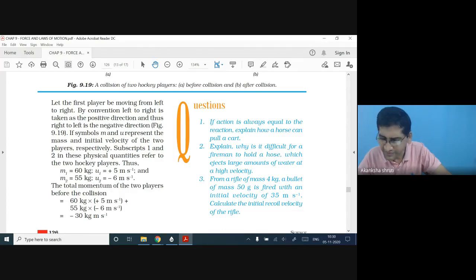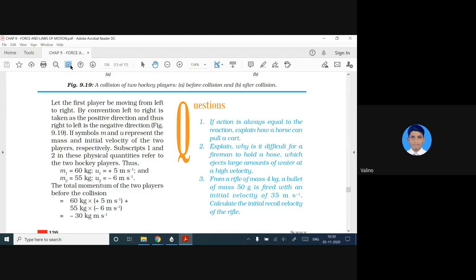Means when the hose is giving a large amount of water, the fireman finds it difficult to hold, because water moves forward, then the hose will try to move backward because of the reaction force. Action and reaction. Yes.